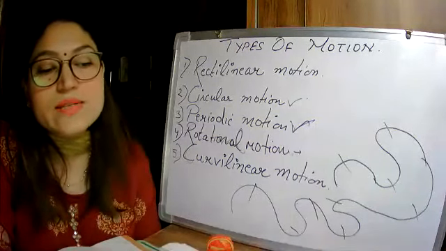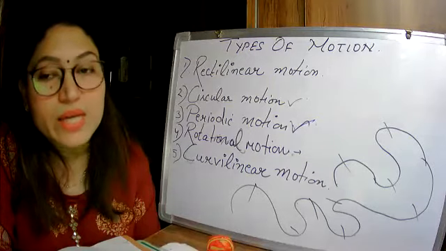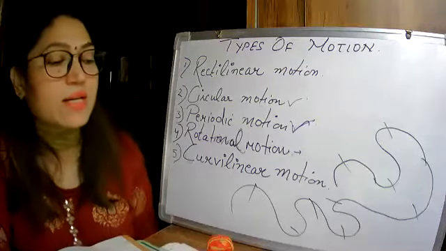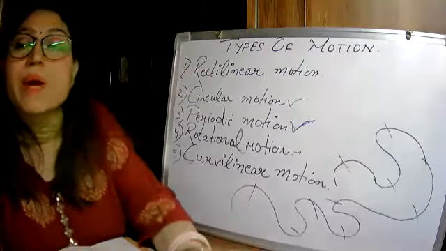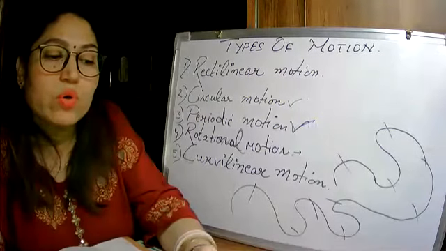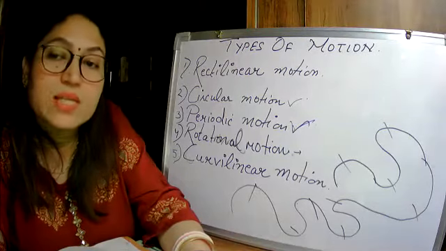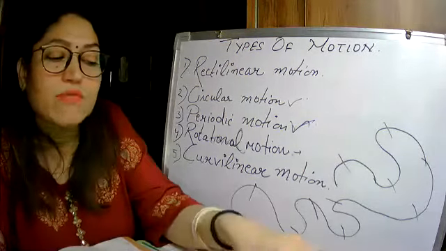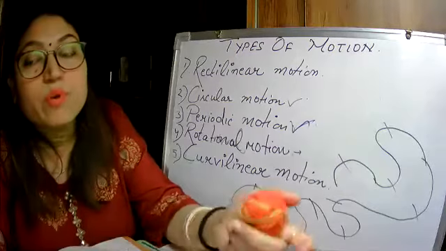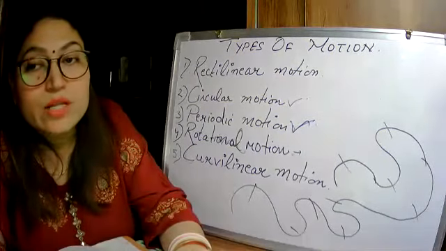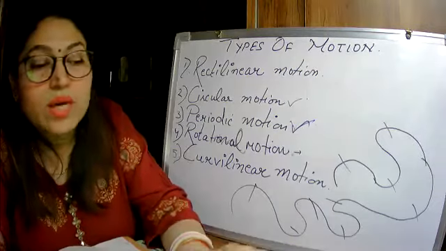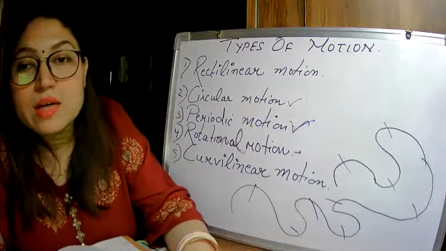Ma'am, can you explain periodic and curvilinear motion? Periodic motion is when any object repeats its motion after a fixed interval of time. For example, the pendulum I showed you. If you see the motion of the pendulum, it repeats after some time, at a fixed interval of time. Or the formation of day and night, that is also periodic motion, repeating at a fixed interval of time.